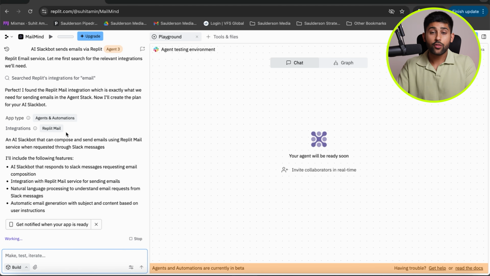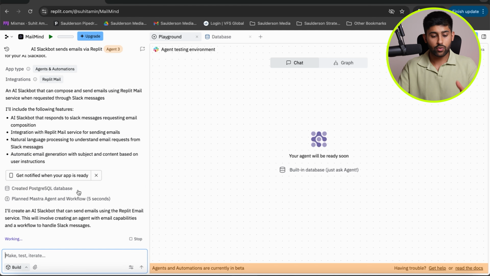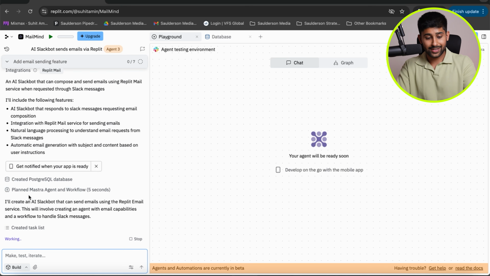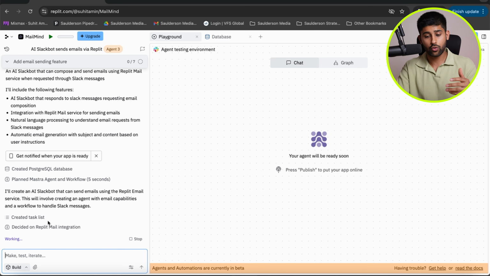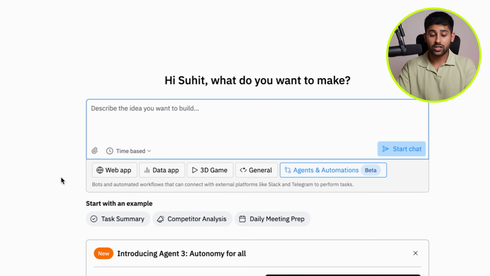However, unlike most of the other Replit apps, there's going to be no preview for this one. You're basically going to deploy this agent into Slack, into Telegram, into another workflow via some sort of integration. But as you can see, it's just going to go ahead, it's going to plan, it's going to come up with everything, and it's going to create the task list that it's then going to work through. Then you just feed it your Slack API key, you connect it to Slack, and then you're going to be able to directly speak with the agent that Agent 3 has created for you. And a Slack agent is the only thing that you could create.